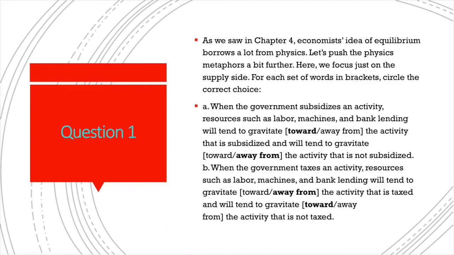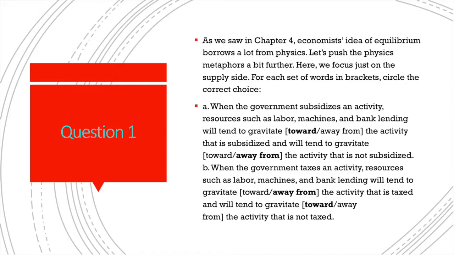Question 1, parts A and B, we're asked about the behaviors of the supply and demand parties towards tax and subsidies. In part A, it says when the government subsidizes an activity, resources such as labor, machines, and bank lending will tend to gravitate toward the activity that's subsidized and will tend to gravitate away from the activity that's not subsidized. Subsidies result in the government paying the supplier more money, so they would want to gravitate towards the activity